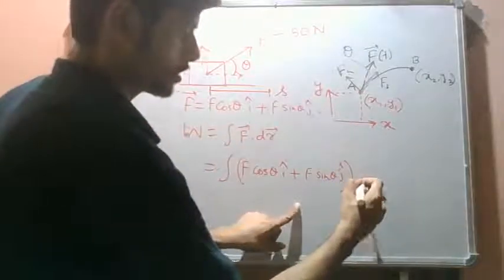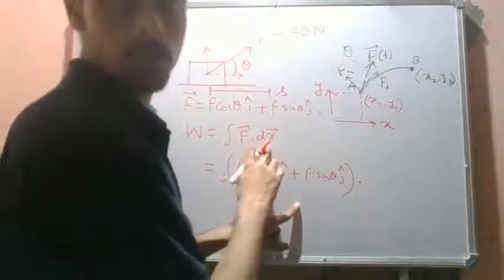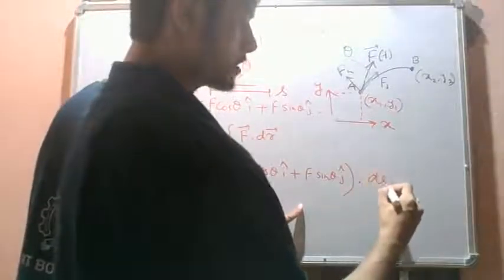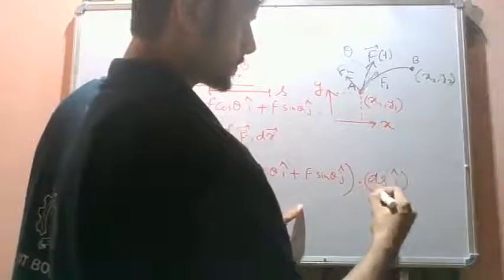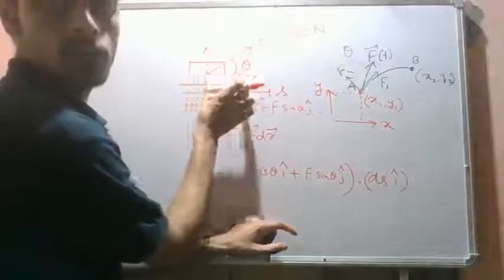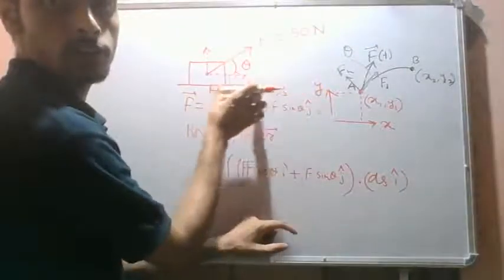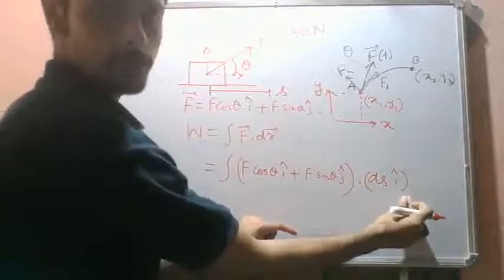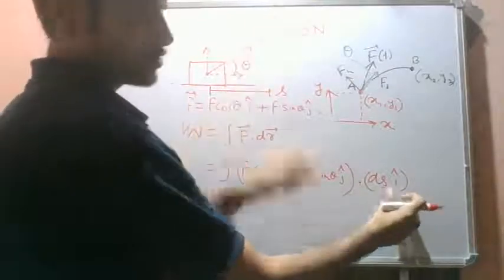Dot this dr vector, the change in the position vector, is given as nothing but ds i cap, right? So the particle is getting displaced only along this straight line, right? Only along this straight line. So this is ds i cap. There is no component in the y direction. So this is ds i cap.